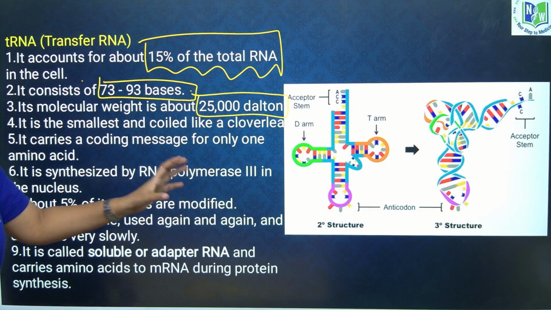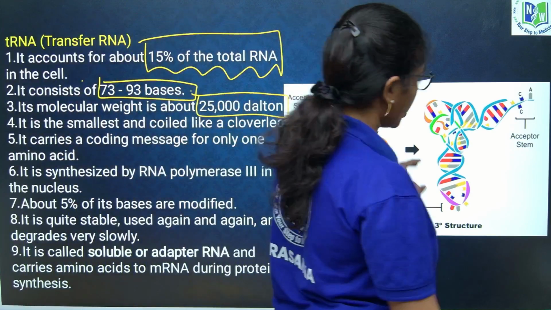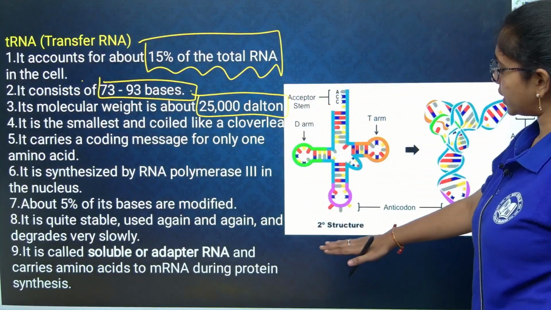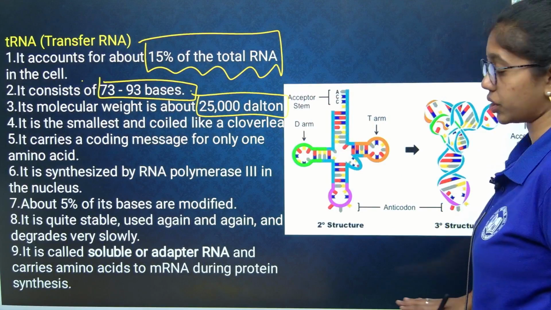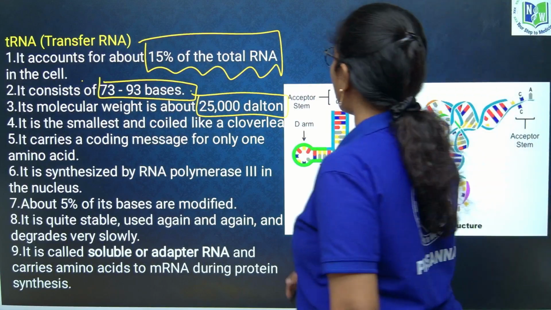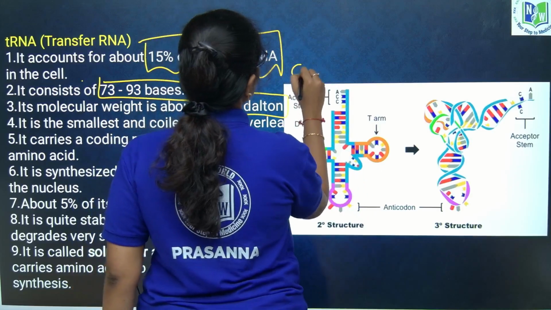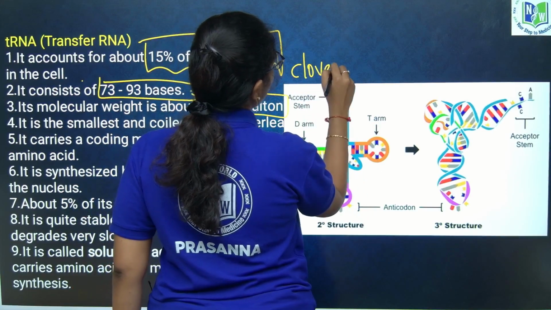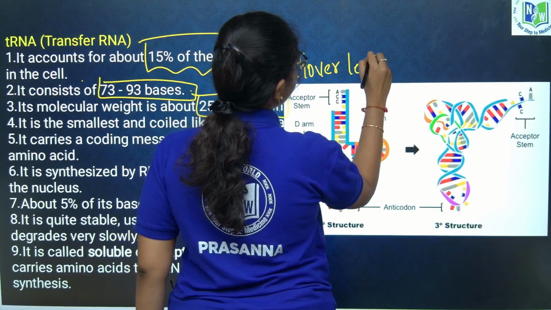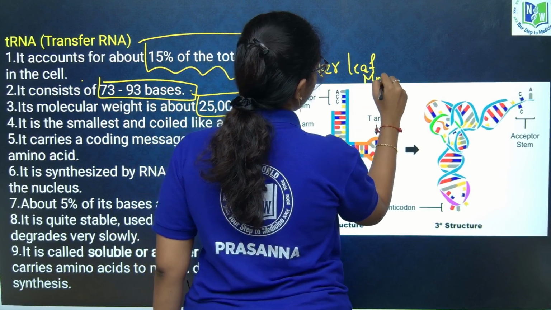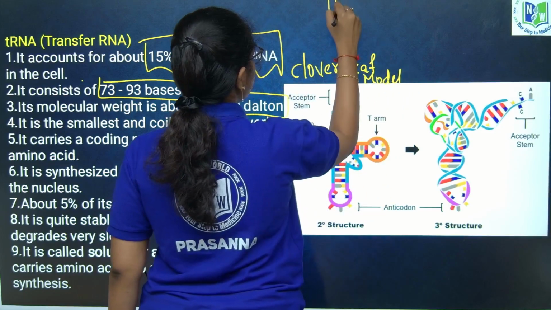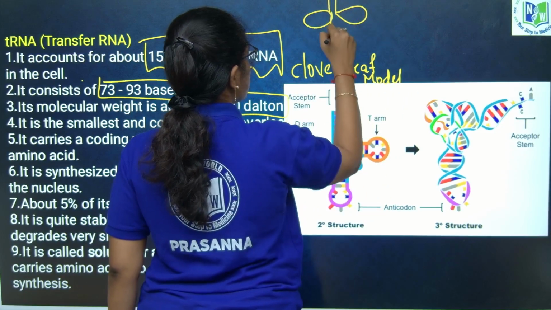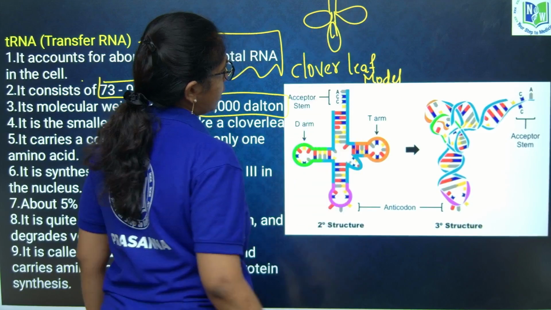If you look into the tRNA structure, it has two structures: secondary structure and tertiary structure. The secondary structure is called the clover leaf model because it seems to be like a leaf, a clover leaf.